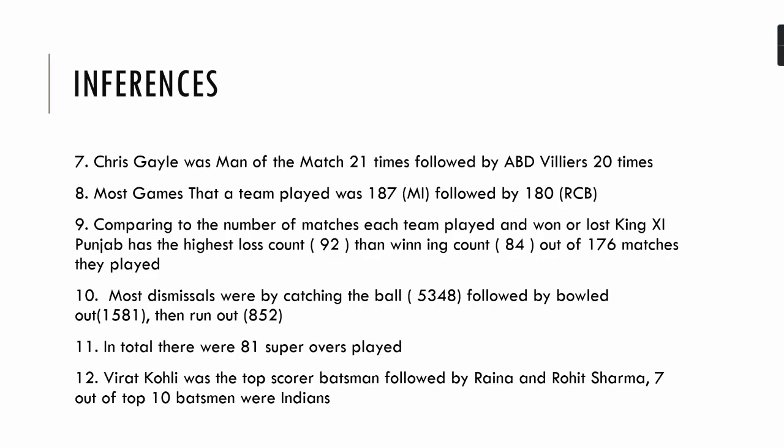Most dismissals were by catching the ball, 5,348 times, followed by bowled and then run out. In total, there were 81 super overs played. Virat Kohli was the top scoring batsman, followed by Raina and Rohit Sharma. 7 out of the top 10 batsmen were Indians. Well, that's all regarding the IPL data analysis, sports analysis. I hope you understood all those codes and the inferences.